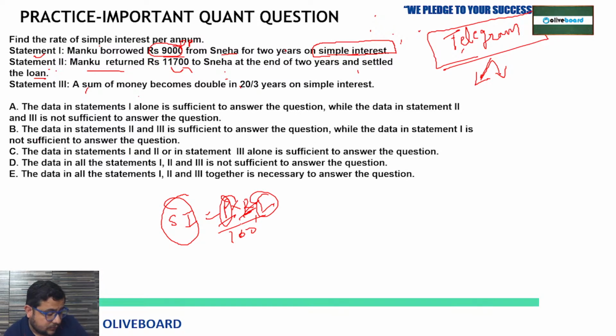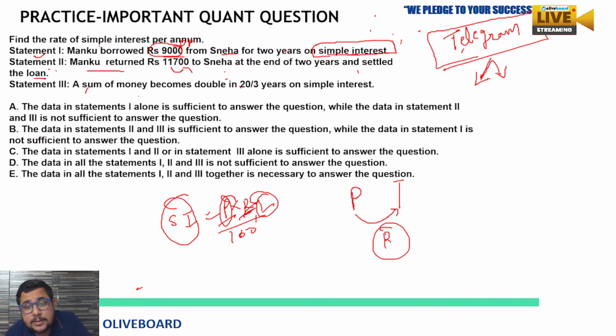Very good, Amit. Well tried. बहुत बढ़िया. Amit says statement 1 and 2 together are needed. Great. Because in statement 1, what was given? Only principal and time are given. So with the help of principal and time, we are not going to get the rate of interest, because we also need the simple interest. Then only we can solve, right?